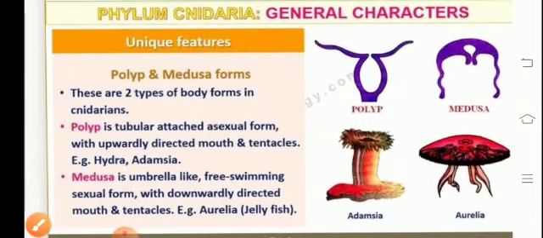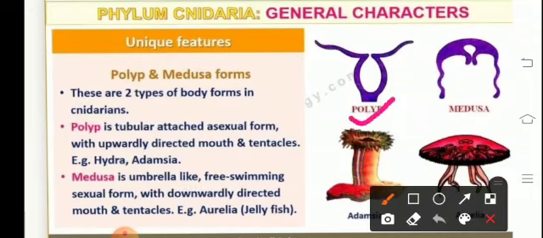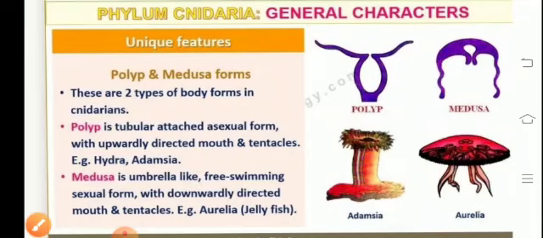Talking about the unique feature, that is the polyp and the medusa form. As can be seen in the diagram, the polyp form is a tubular form, which has the mouth and the tentacles in the upward direction, whereas the medusa is the free swimming form, which has an umbrella-like structure with the mouth and the tentacles below. The example of medusa form is Aurelia, that's jellyfish. Hydra and Adamsia exhibit the polyp form.